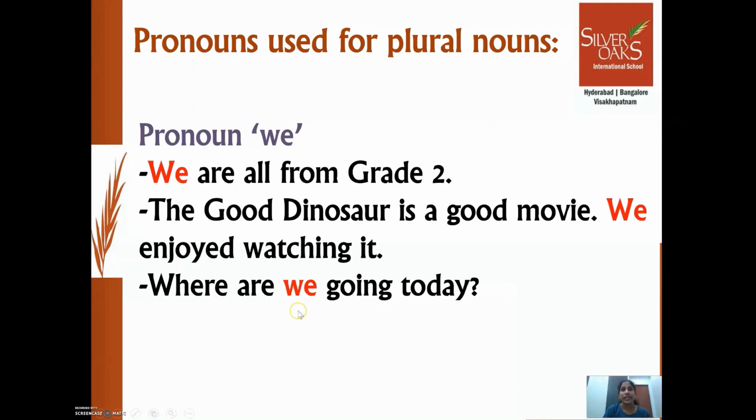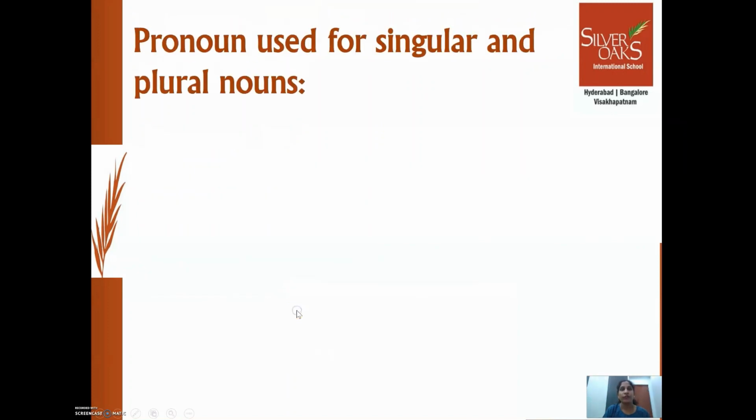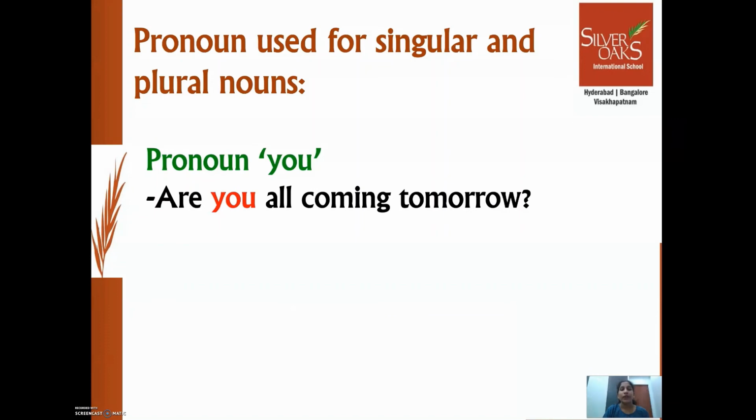Okay. Now let's see about the pronoun which is used for both singular and plural nouns. Pronoun you. Let's see with an example. Are you all coming tomorrow? Here you is the pronoun, and from the sentence we can tell that it is a plural noun. It is more than one person. Are you all? So it's plural. So here, pronoun you is used instead of a plural noun, more than one person.